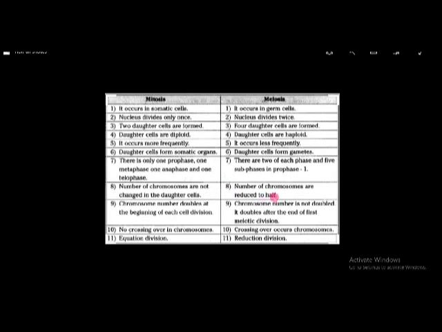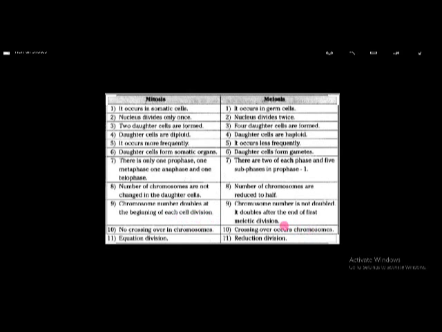But in meiosis the number of chromosomes is reduced to half. If in the mother cell 23 pairs are present, in the daughter cells only 23 are present. In mitosis, chromosome number doubles at the beginning of each cell division. I already told S phase, G1, S, G2, M. During the S phase, chromosome number becomes double.